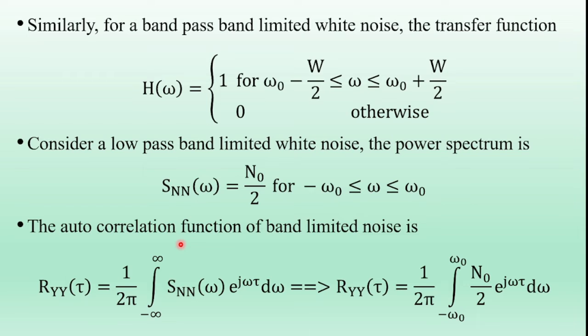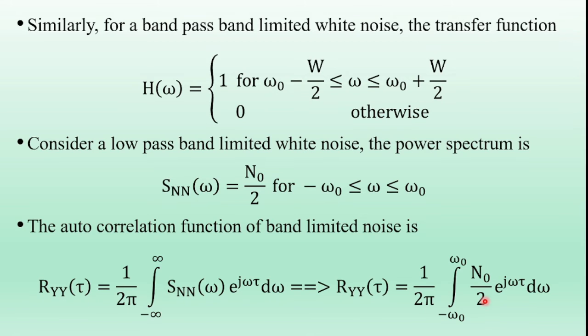We know that the power spectral density and autocorrelation function form a Fourier transform pair, and the inverse Fourier transform is Ryy of tau equal to 1 by 2 pi integral from minus infinity to infinity of Sn of omega into e power j omega tau d omega. But the power spectral density Sn of omega is N0 by 2. Substituting that value here, we get Ryy of tau equal to 1 by 2 pi times the integral of N0 by 2 over the interval minus omega naught to plus omega naught, into e power j omega tau d omega.